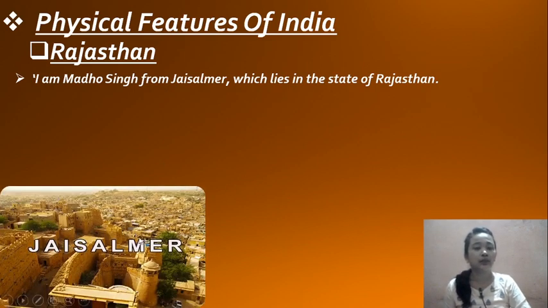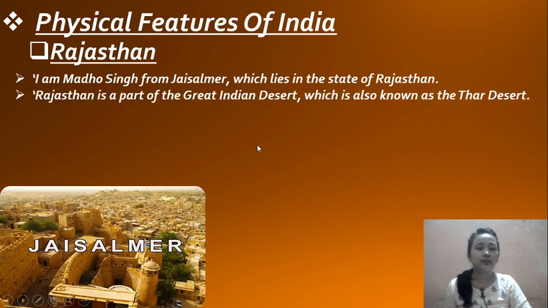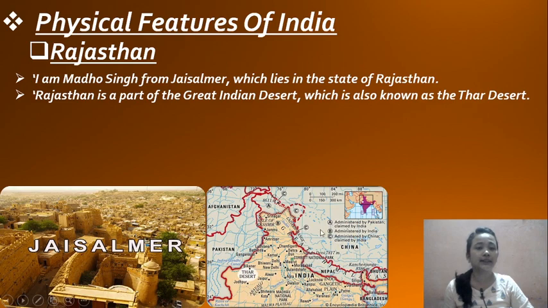So Jaisalmer lies in Rajasthan. Rajasthan is part of a great Indian desert, which is also known as the Thar Desert, as you can see in the map.